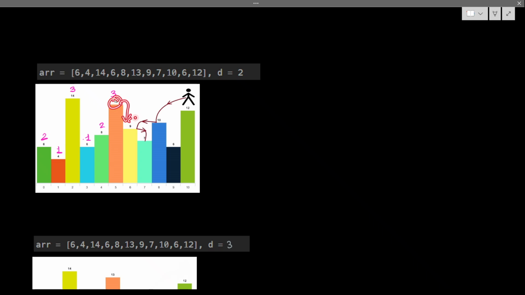From 9 I have to calculate 7 as well. So you can see it's a kind of a recursive problem. For 14 I have to check how many cases I can jump, and for every case I have to check each individual next case, and then I have to calculate the next step. So it is kind of a recursive problem that we can understand. Let's see what we can find again.